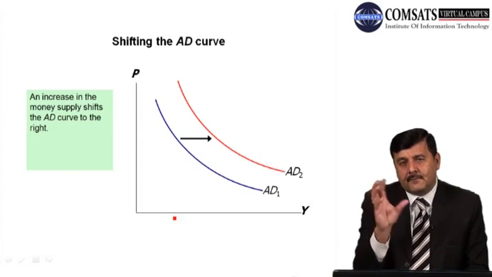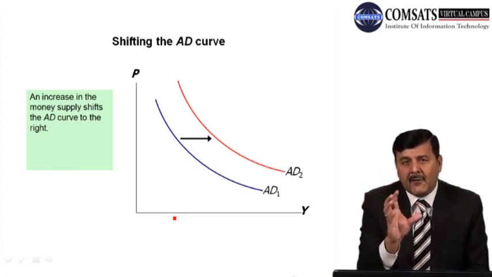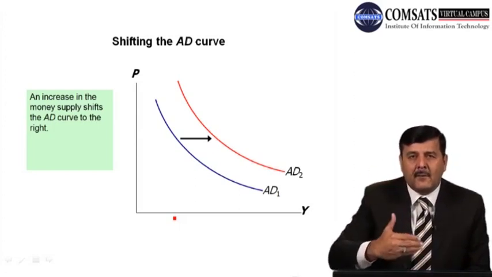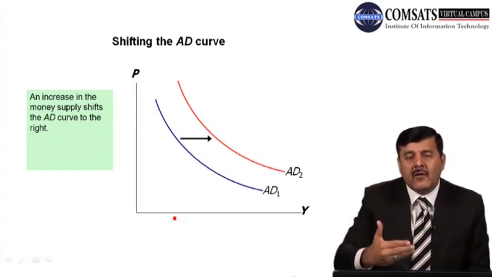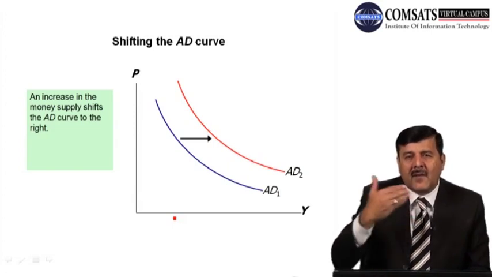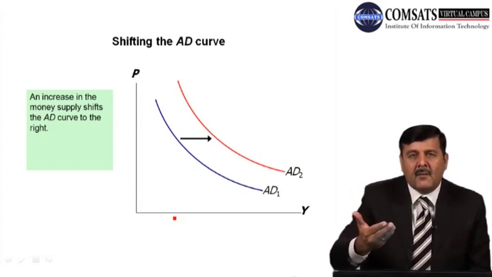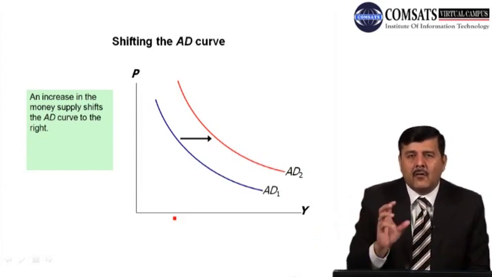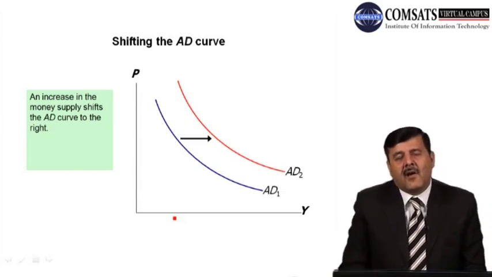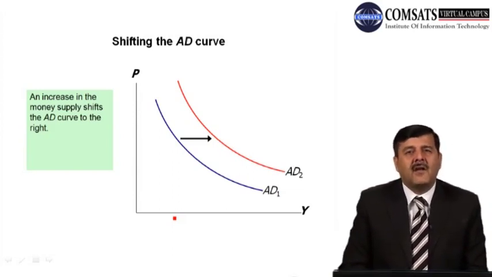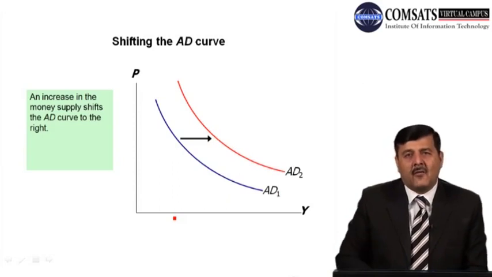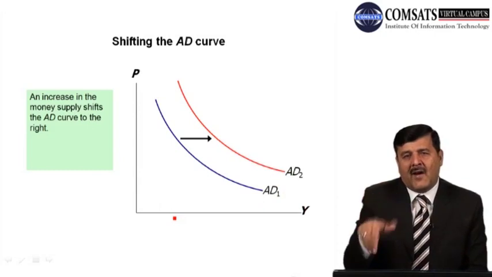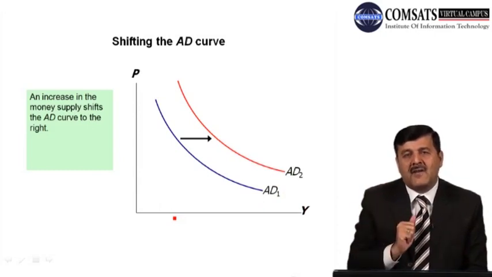So whenever there is a change in demand for goods and services due to a change in price, there is a movement along the aggregate demand curve. But whenever there is a change in demand due to a change in money supply or some other parameter in the economy, then there will be a shift in the aggregate demand curve upward and downward. So please remember, when aggregate demand changes due to a change in price, the economy moves along the same aggregate demand curve at a different price level, at a different quantity demanded of goods and services.